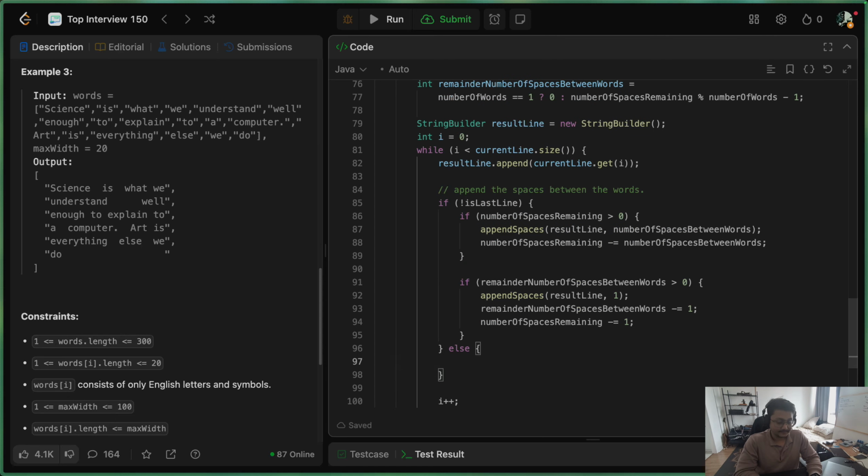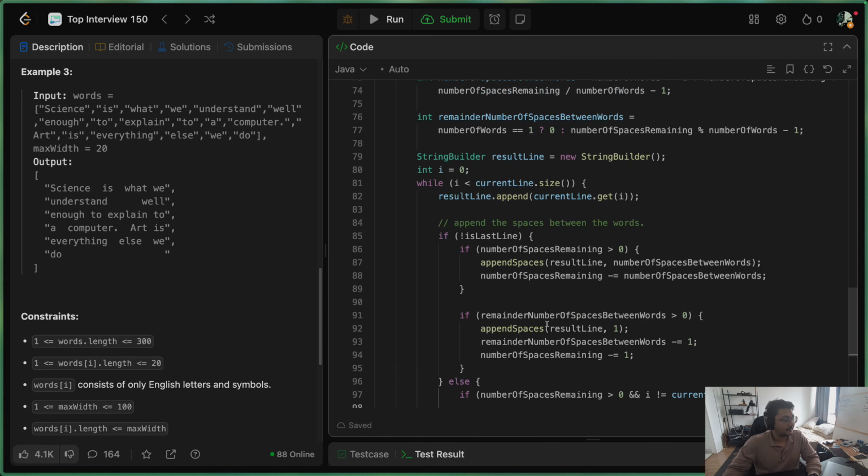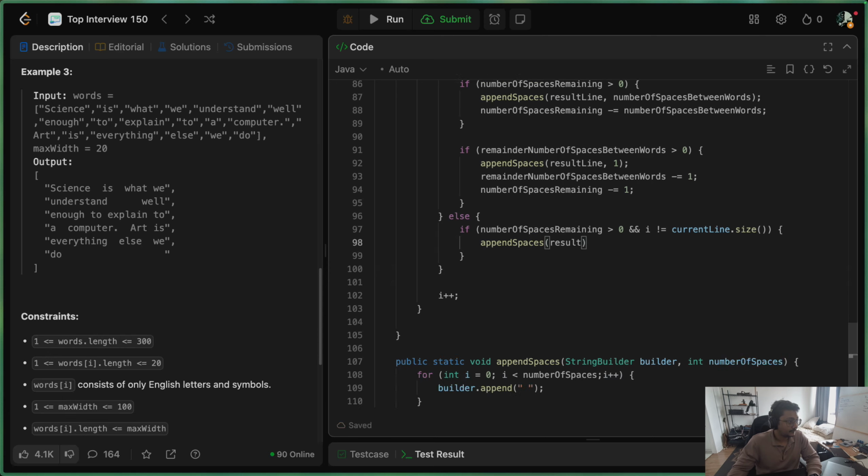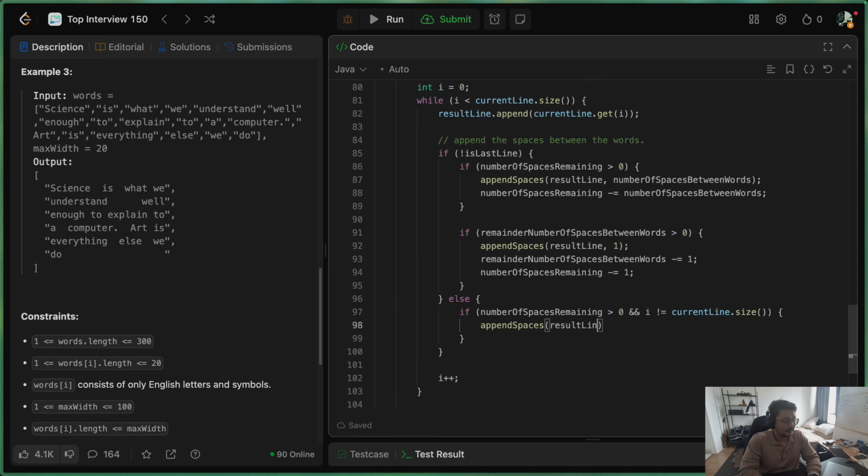Now, for the last line, if we have number of spaces remaining greater than 0, and the current word is not the last word of the line, then according to the question, we have to keep this line as left justified. So we will keep appending spaces in the result line by 1, and we will reduce the number of spaces remaining by 1 as well.